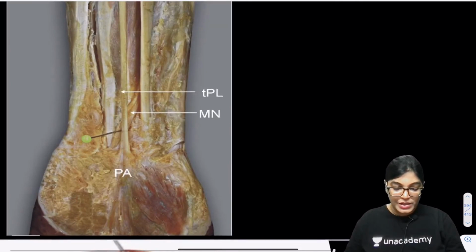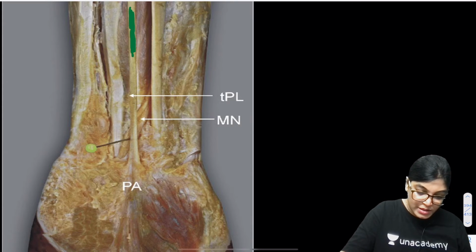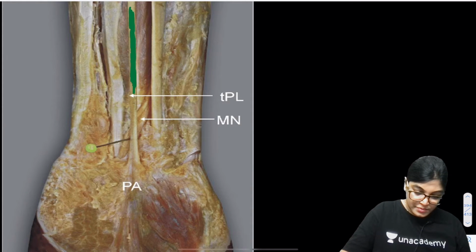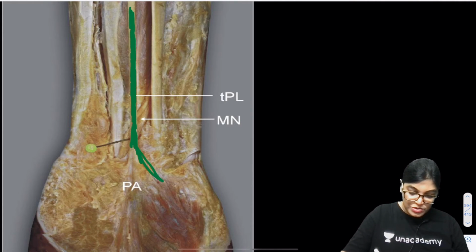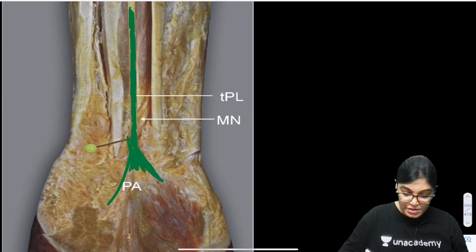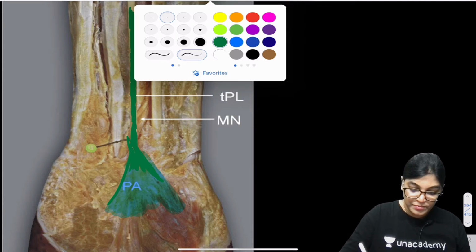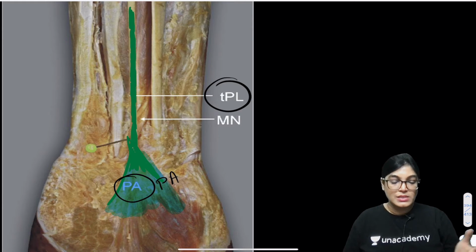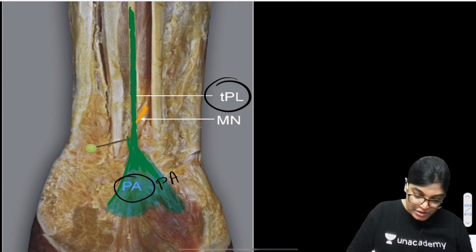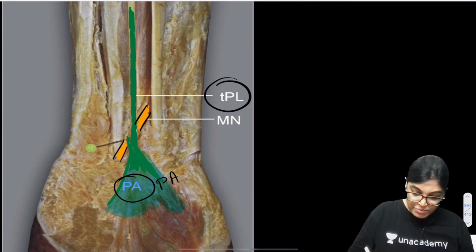Another diagram which is a cadaveric image will clear your doubt. So clearly you can see here, this is the muscle tendon of palmaris longus muscle. What you can appreciate, the palmaris longus muscle tendon is diverging as it reaches towards the palm, and it diverges and forms palmar aponeurosis, PA. And just below this tendon, you can see deep to it the structure which is traversing, which I am marking in yellow color. This is the median nerve.